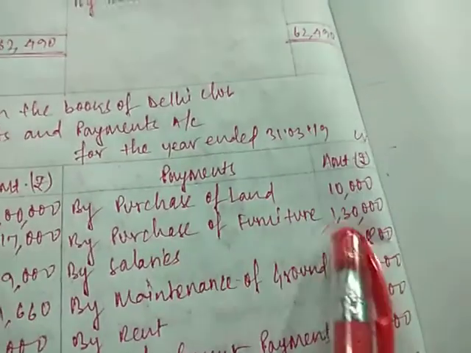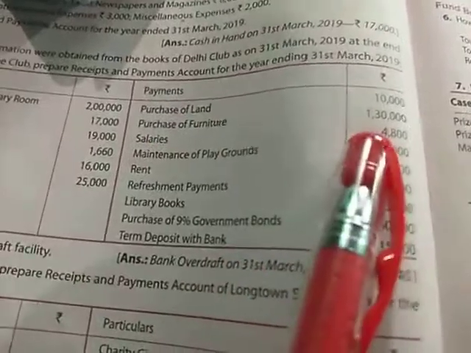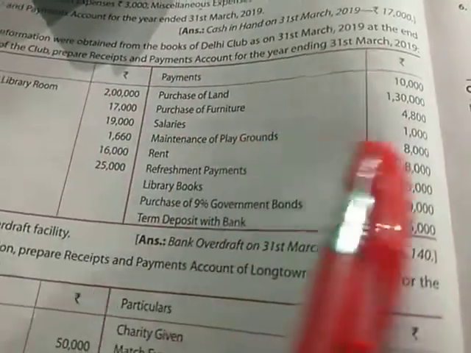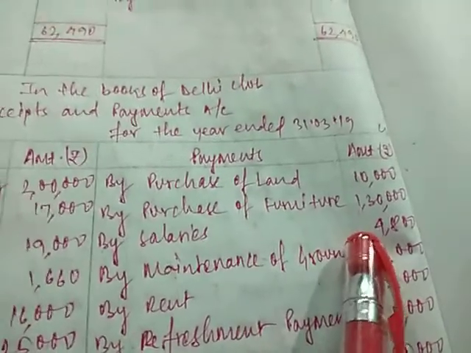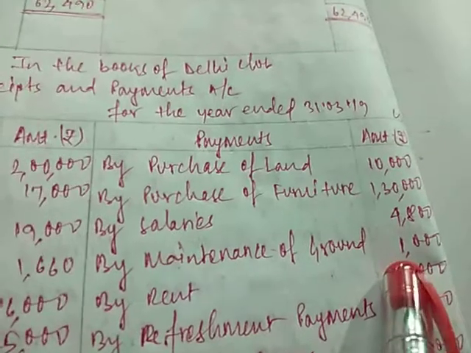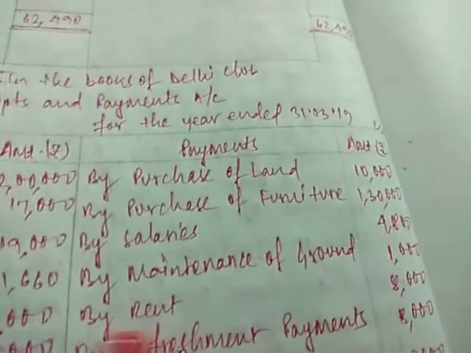Here you can see the purchase of land 10,000 and purchase of furniture 1,30,000. Both the items are written here. Next is salaries 4,800, maintenance of playgrounds 1,000, rent rupees 8,000. Salaries rupees 4,800, maintenance of ground 1,000, rent rupees 8,000. So by maintenance of ground, by rent and by salaries all the figures are written.